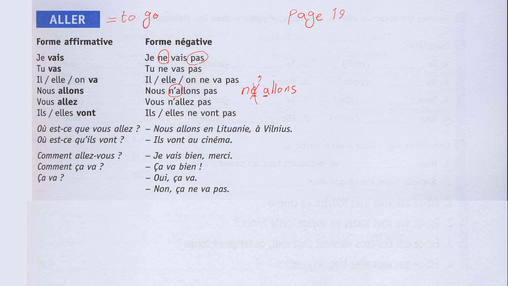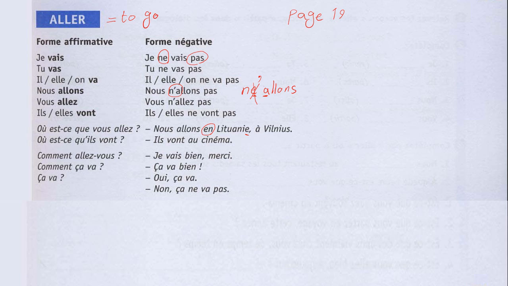Où est-ce que vous allez? Where are you going? What type of question is it, you know? It is a question with est-ce que, type number 2. So, où est-ce que vous allez? Where are you going? Nous allons en Lituanie, à Vilnius. Lithuania is a country. It's a feminine country. Why is it feminine? Because it ends in E, and all the countries ending in E are feminine. And we must put en before the feminine countries.